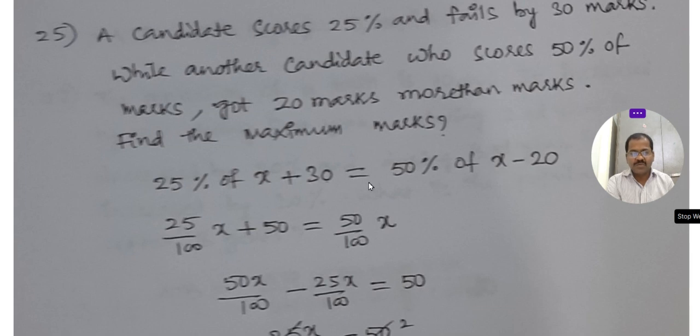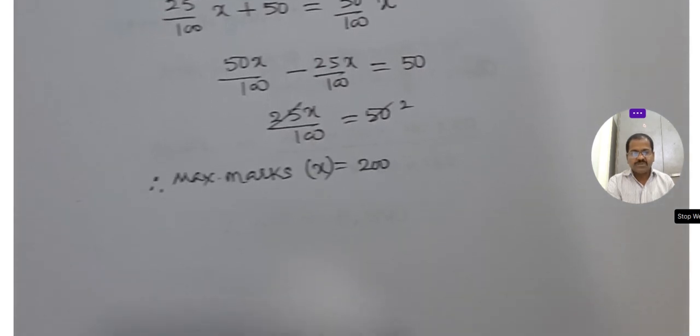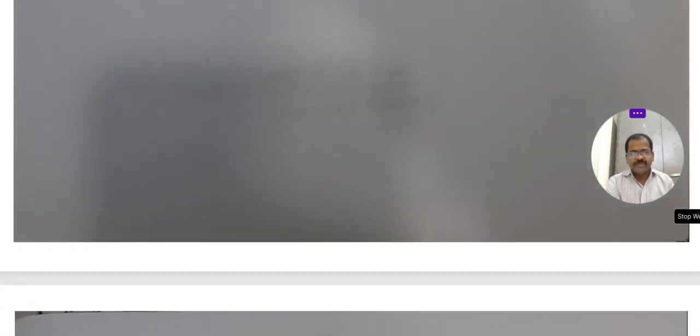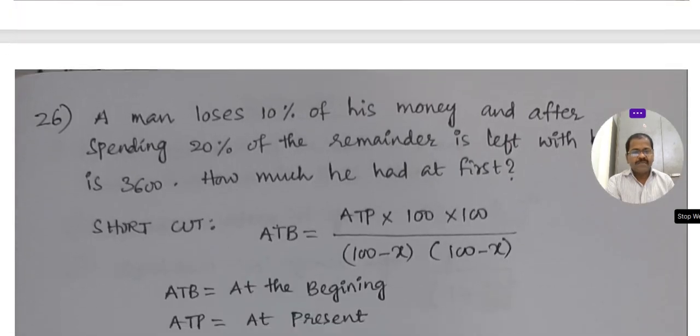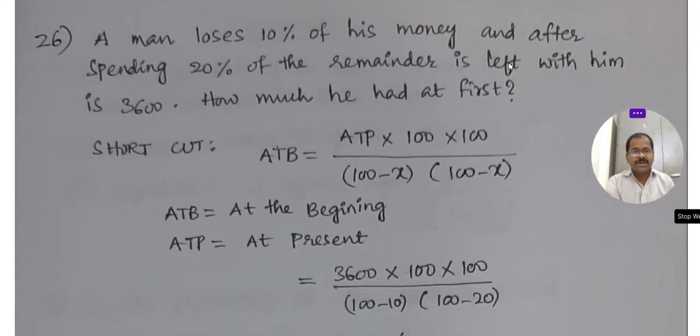So then what's the maximum mark? If we do this, then we will get the maximum marks 200. Okay, next, a man loses 10% of his money and after spending 20% of the remainder is